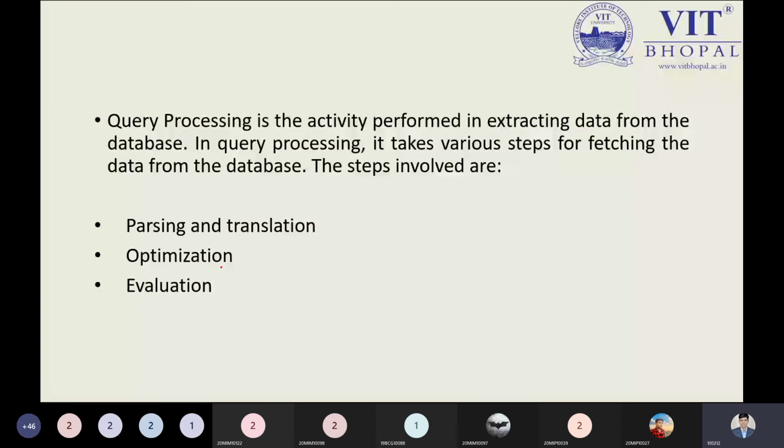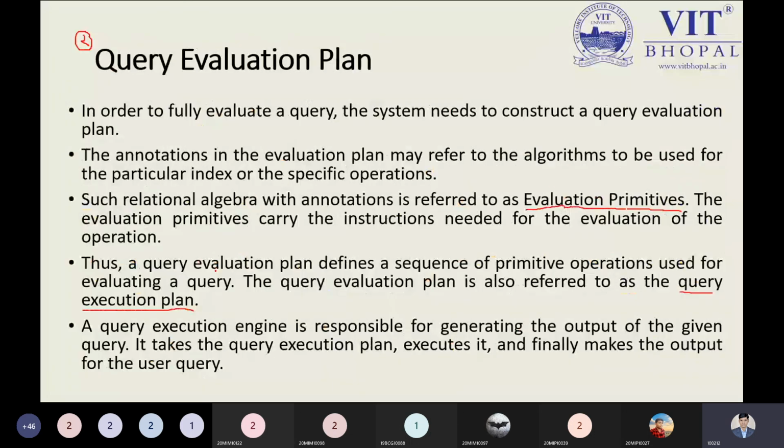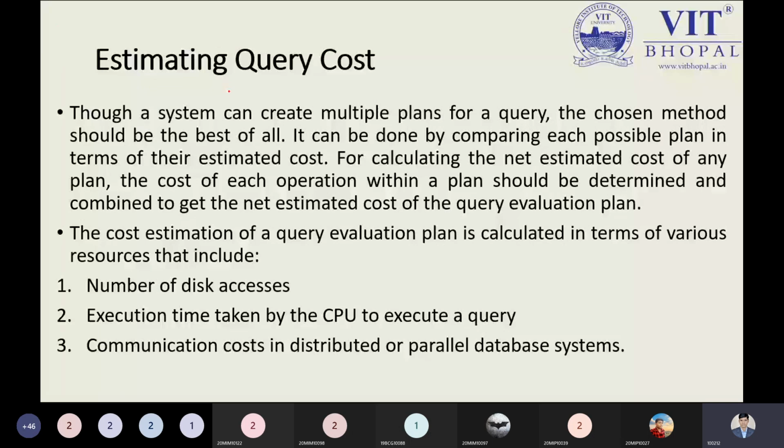and translation, optimization and evaluation, in which we have seen the parsing, translation, this diagram, an example. And now what is evaluation? In evaluation, we have seen the query evaluation plan, and now optimization. This is the third one, so I can write here the third one is optimization. In the optimization, we have to determine which query we have to take as an optimization. Estimate query cost. Query cost will be estimated by our three important factors: the number of disks, execution time, and communication cost.